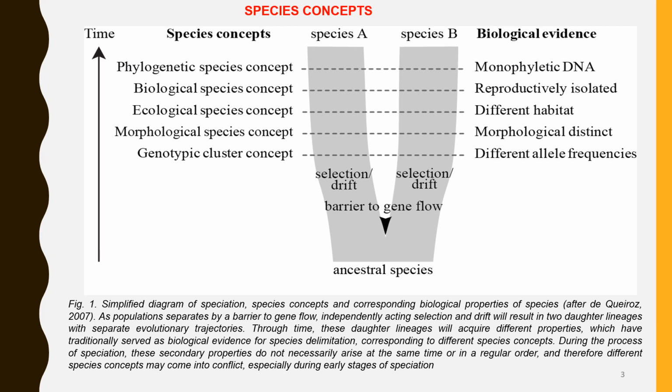The various species concepts are the phylogenetic species concept, biological species concept, ecological species concept, morphological species concept, genotypic cluster concept. The figure here represents the various species concepts and the biological evidence present.